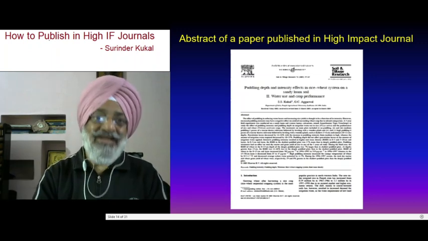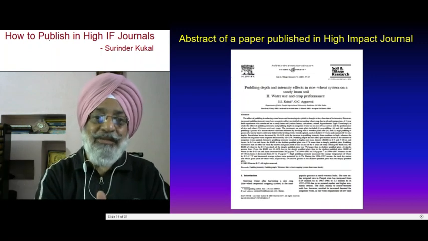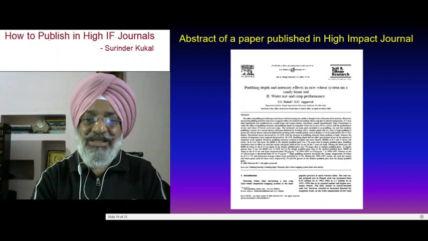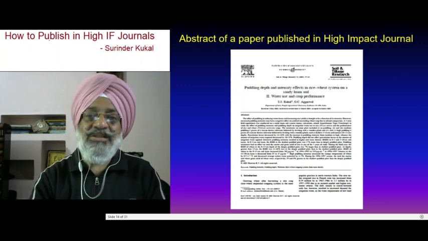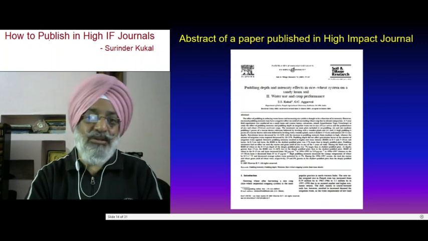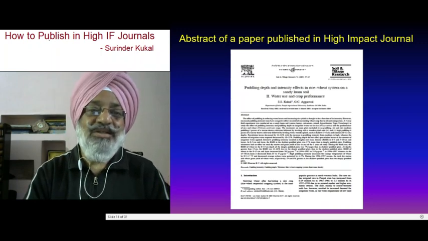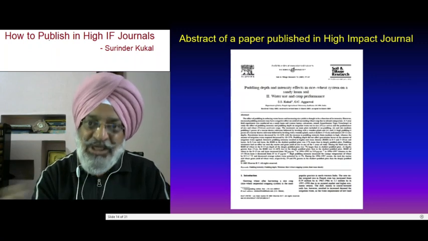On one hand, the intensity of puddling determines the percolation rates and rice yields. At the same time, high intensity may lead to a detrimental effect on the performance of the succeeding wheat crop due to subsoil compaction. So in 2 lines I have explained the rationale behind my study.